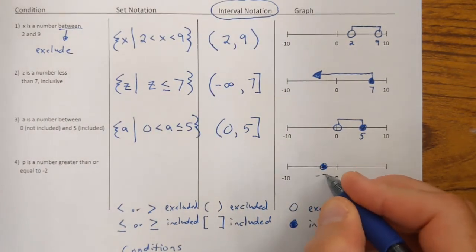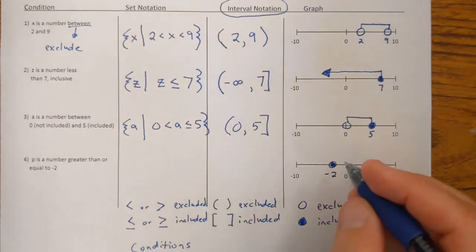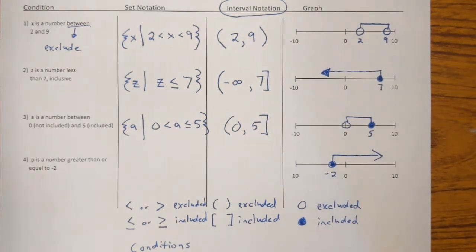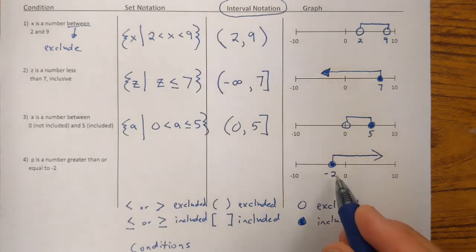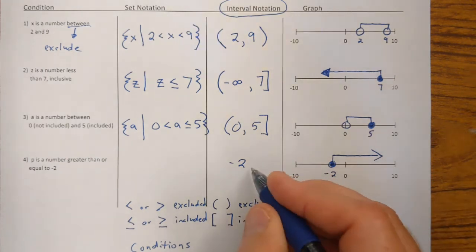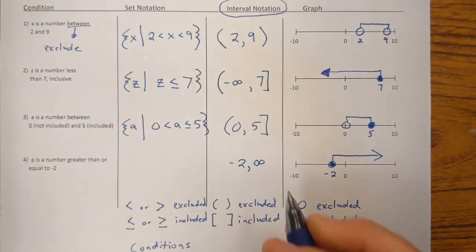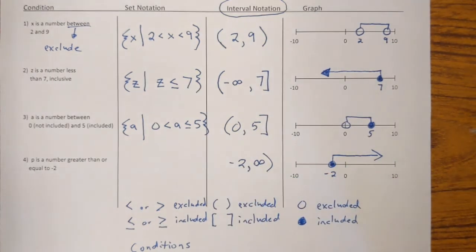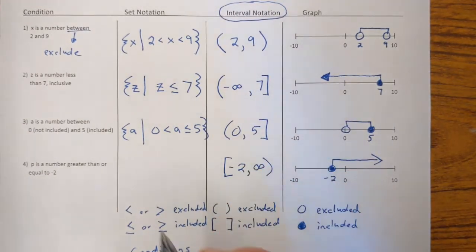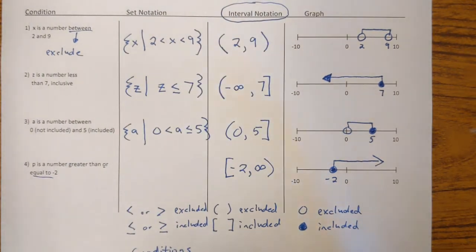All right, our last one, p is a number greater than or equal to -2. -2 is included. And then greater than implies everything that's above the -2, everything that's to the right of the -2. So I shade everything to the right of the -2. Now here you'll notice my left endpoint is -2, but I don't have a right endpoint. My right endpoint goes on forever and ever. Here I'm going to use a positive infinity since it goes to the right. Infinity by definition gets a parentheses. The -2 is included because of the greater than or equal to.